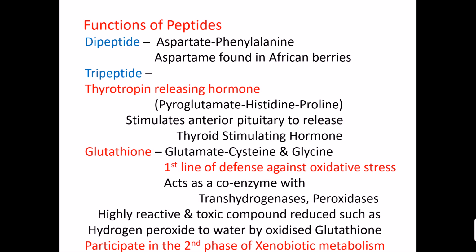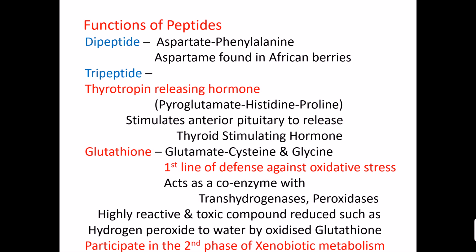Now the tripeptides, that means three amino acid residues. There is thyrotropin releasing hormone, having pyroglutamate, histidine and proline. It stimulates the anterior pituitary to release thyroid stimulating hormone, that is TSH. The next tripeptide is glutathione. You have to remember the name and the composition of this glutathione. That is glutamate, cysteine and glycine.